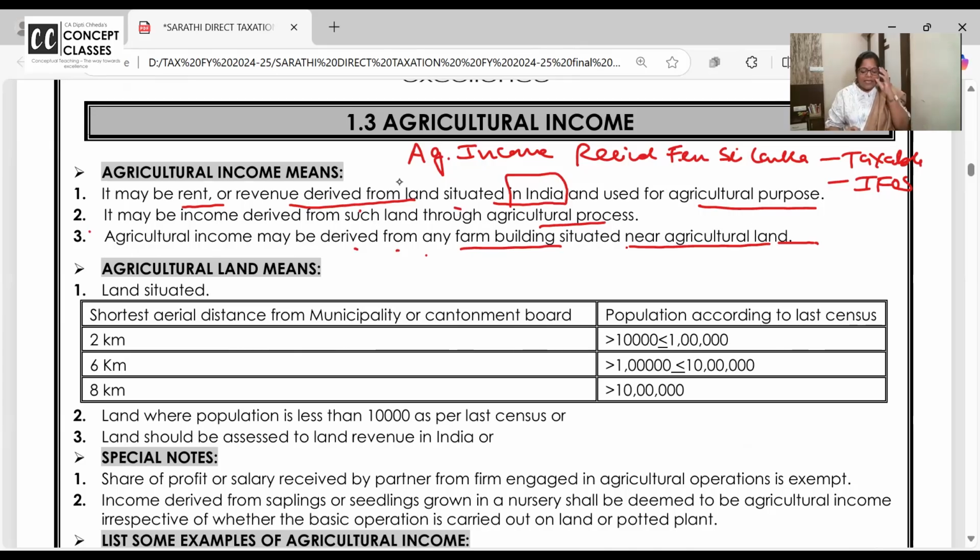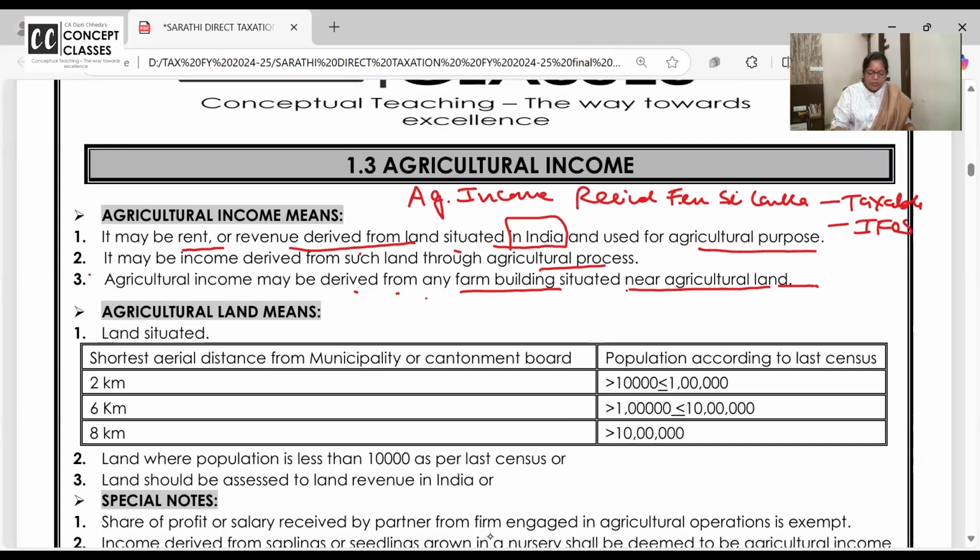Okay. Acha, did I talk about you? Listen, all of you. Horse races. So the studs for horses are outside the city, right? And there they keep all the horses and do the cleaning, their eating, and maintain the whole program at the farm. That farm income, is it exempt or taxable? Taxable. Because you are using it not for farming but to maintain horses, and then you use it for horse races, or horse race income is anyhow taxable where? In income from other sources. Okay? Like this, as and how I remember more examples, I'll share them with all of you.